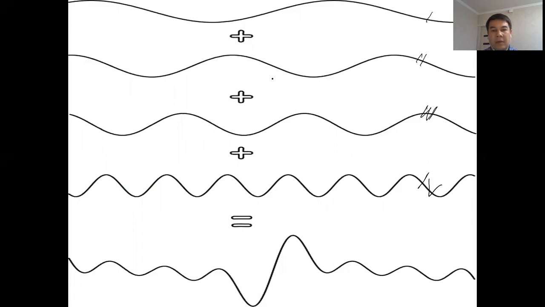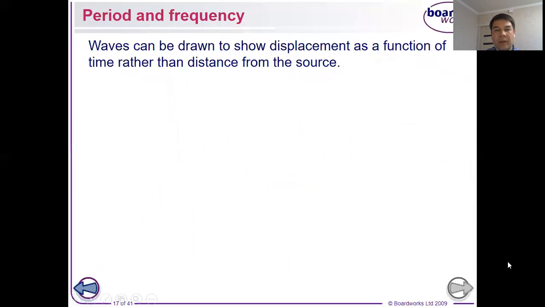But when we add them, as a result we have some different waves. If we add waves with different amplitude, different frequency, and different wavelengths, we will also have a different type of wave.